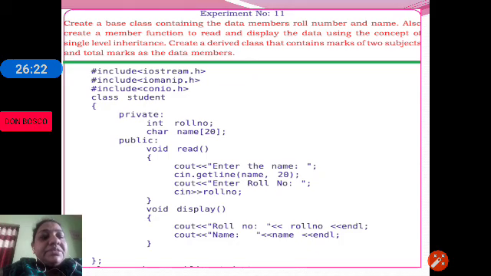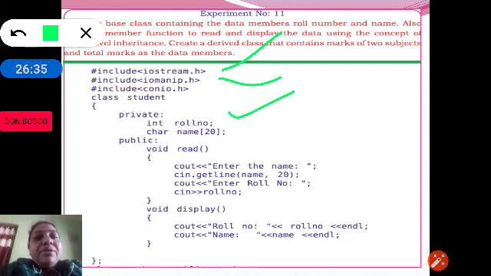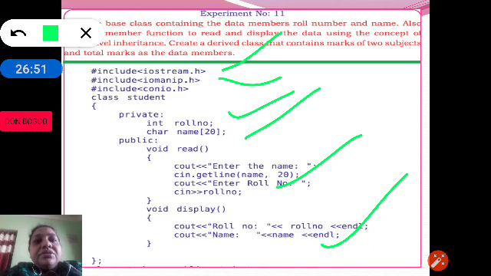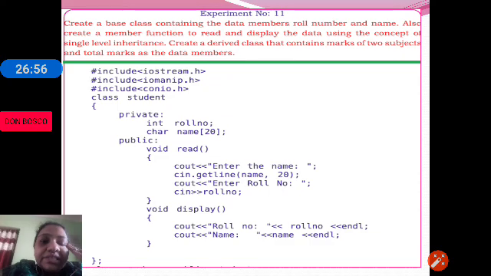So let us check iostream for using cin and cout, iomanip for including endl and setw, then conio.h. Then we have roll number and name, and this is the base class. We have read, which will accept roll number and name, then display, which will print the roll number and name. This is the base class. Kindly check the name of the base class is student.